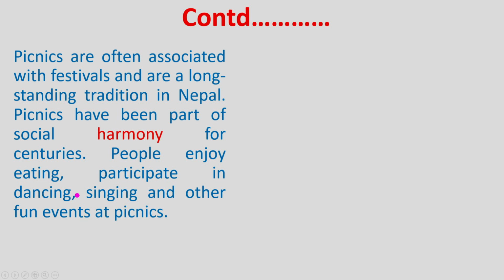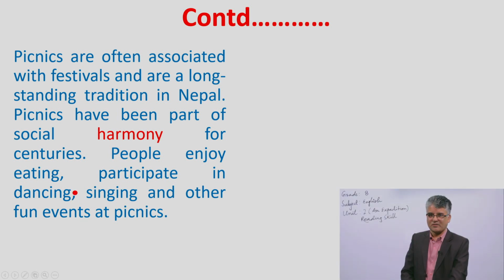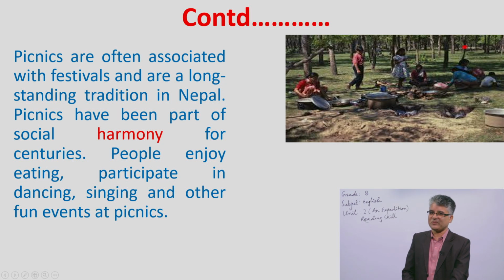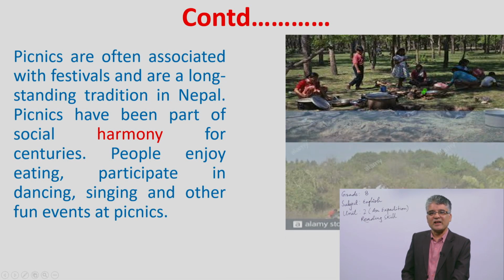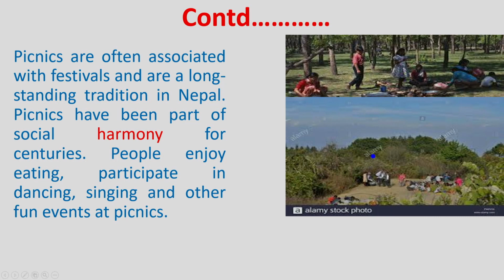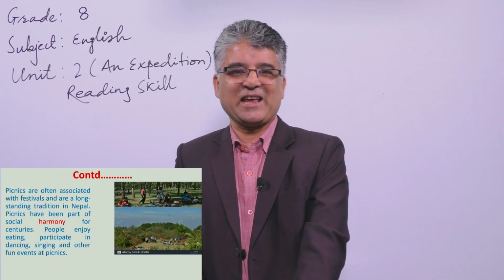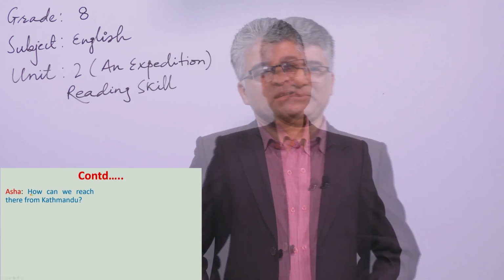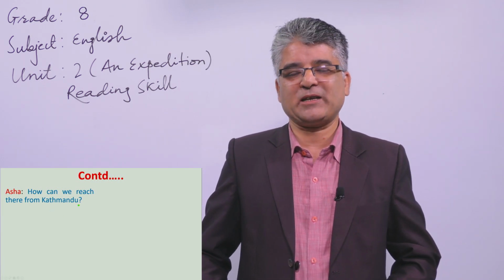So do you like to check out some pictures of picnics? You are right. See, people are preparing some food, they are cooking, they are busy, and they like to have entertainment, also visiting different natural places, and they like to observe the scenic beauty also, the charm of the environment, because we are lovers of nature. Oh, you are right. Thank you. Shall we go further? Yes, another student, Asha, asked, how can we reach there from Kathmandu?